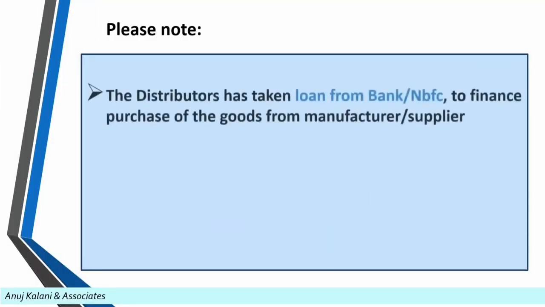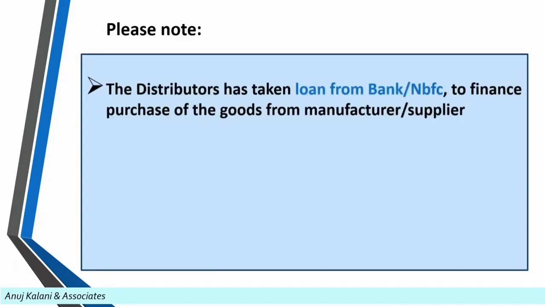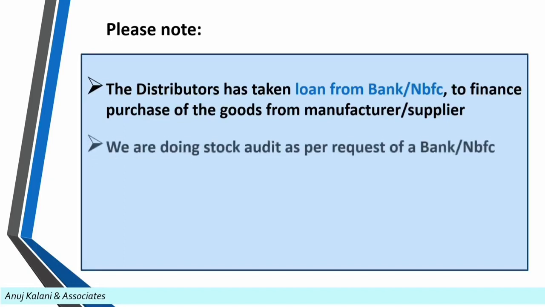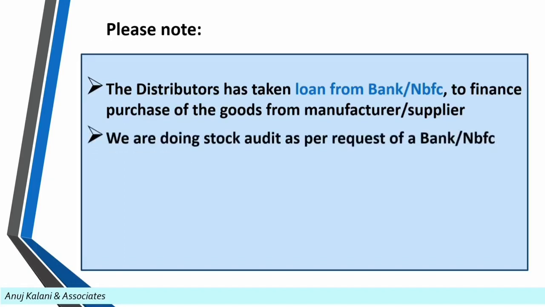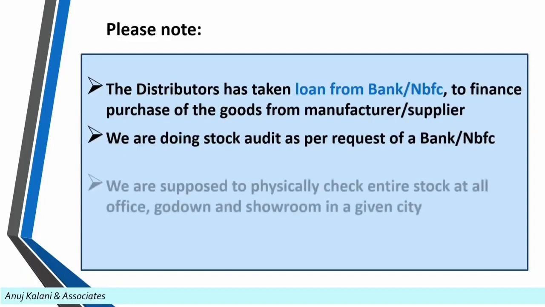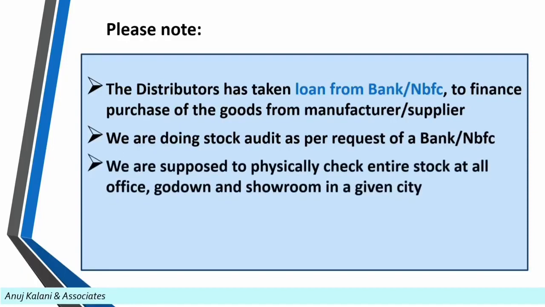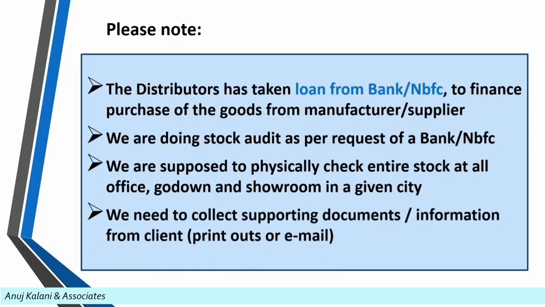Before moving forward with stock audit, please note that the distributor has taken a loan from a bank or NBFC to finance purchase of goods from manufacturer or suppliers. We are doing stock audit as per request of such banks and NBFCs. We are supposed to physically check the entire stock at all offices, godowns and showrooms in a given city. We need to collect some supporting documents and information from the client in printout or email form.